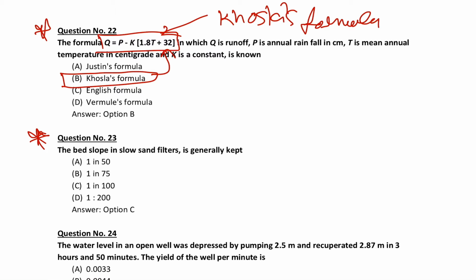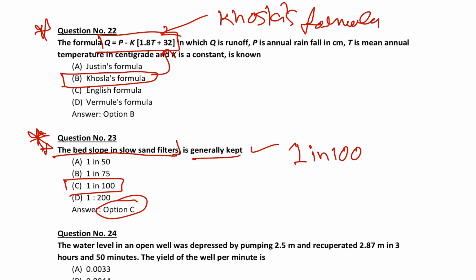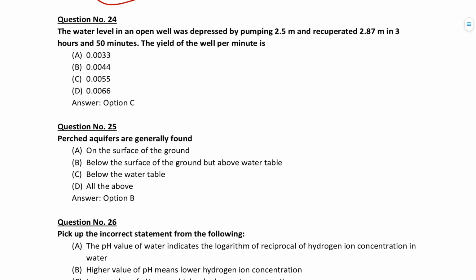23rd question. The bed slope in slow sand filters is generally kept. Option C, 1 in 1000. Remember, 1 in 1000, right? Bed slope in slow sand filters. Just remember that.